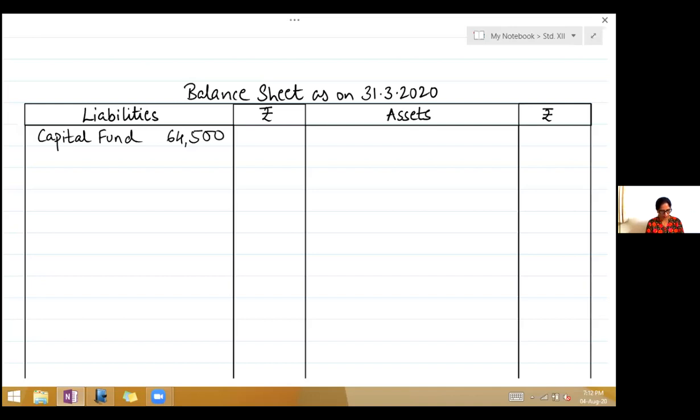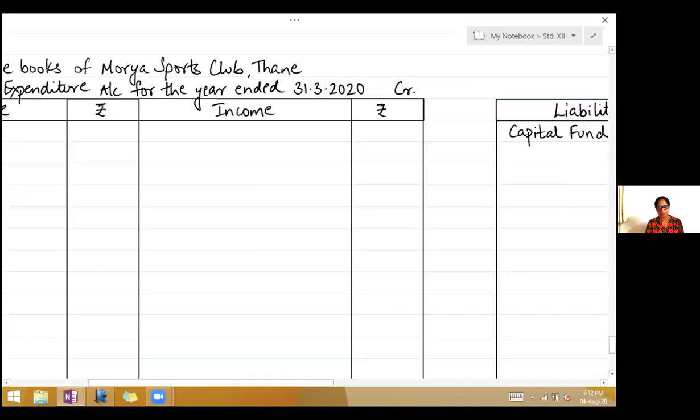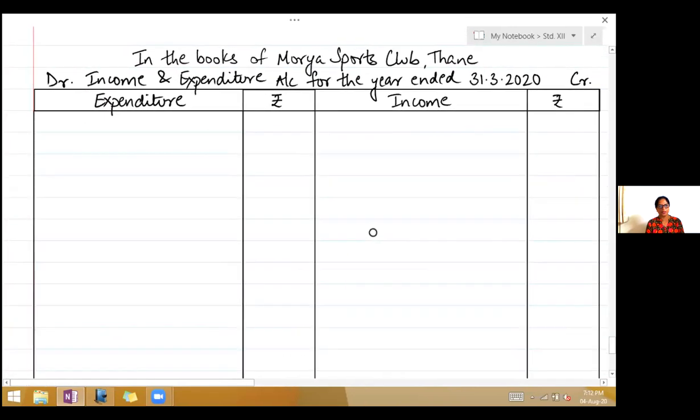So we ignore that. Outstanding salary. Now, outstanding salary, this is of last year. So we will have to take the expenditure side, write to salary. Now you know, children, that outstanding for the current year you have to add.